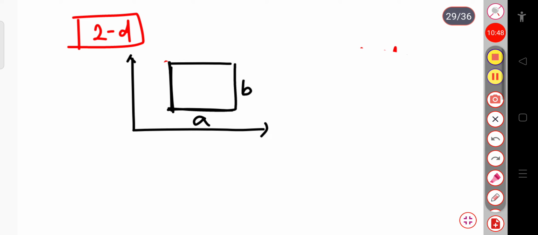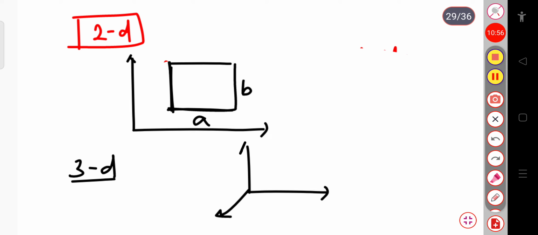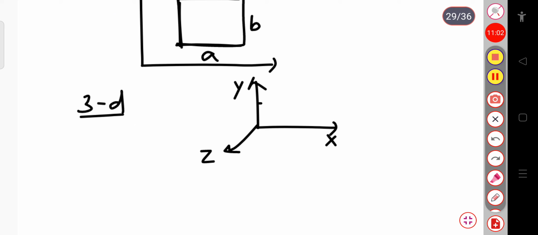Suppose here I consider a three-dimensional system. This is my X axis, Y axis, and Z axis, and suppose here this is a cuboid that I am drawing.